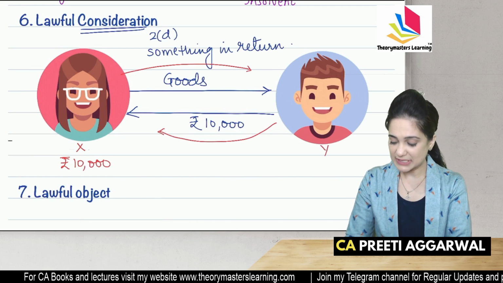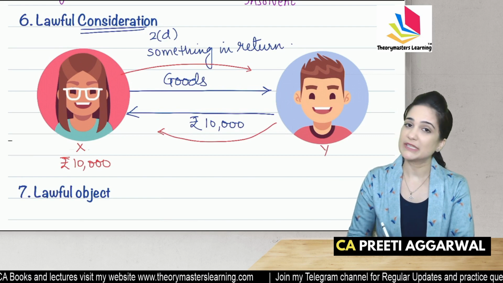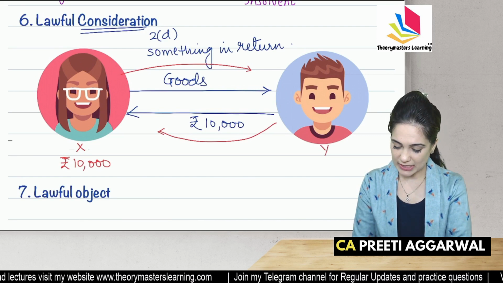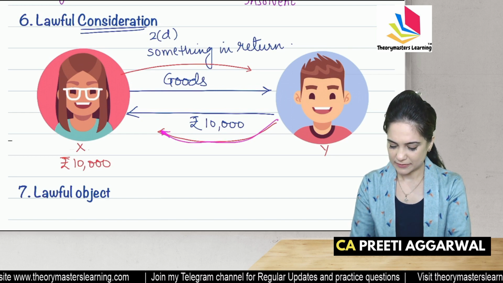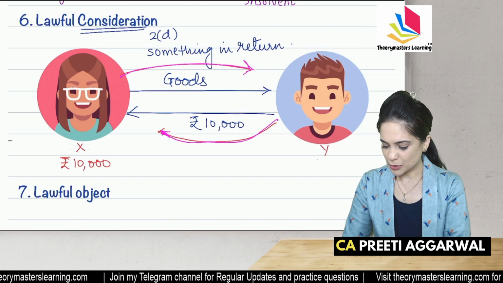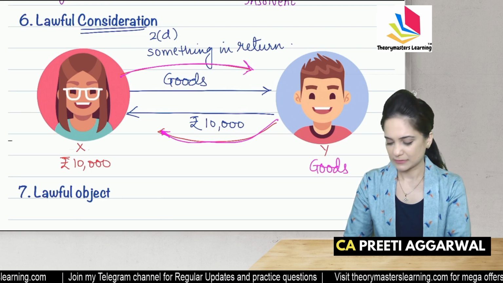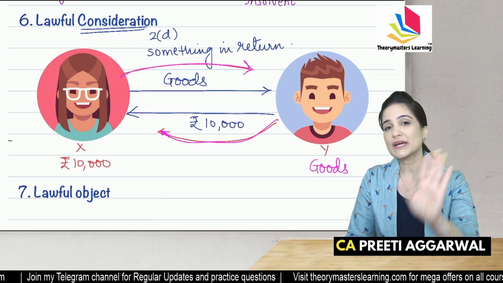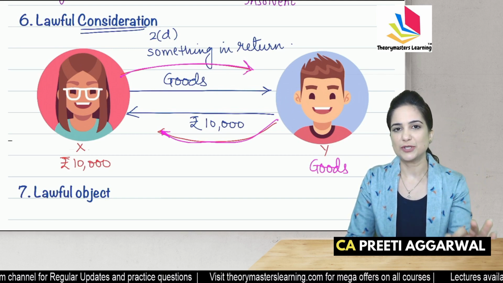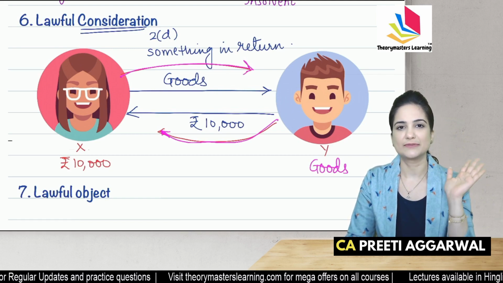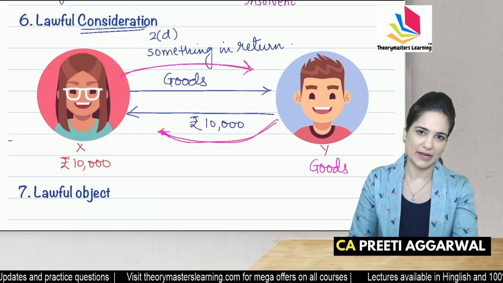If Y is giving 10,000, what is he getting in return? Goods. So what is the consideration for Y? Goods. Both are getting something in return. It's a valid contract. So there must be consideration. You must get something in return. Only then it will be a valid contract.